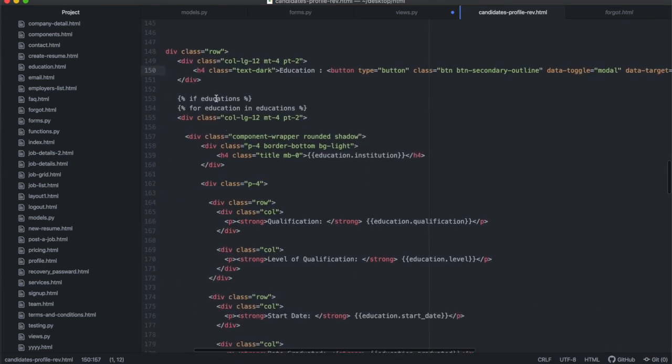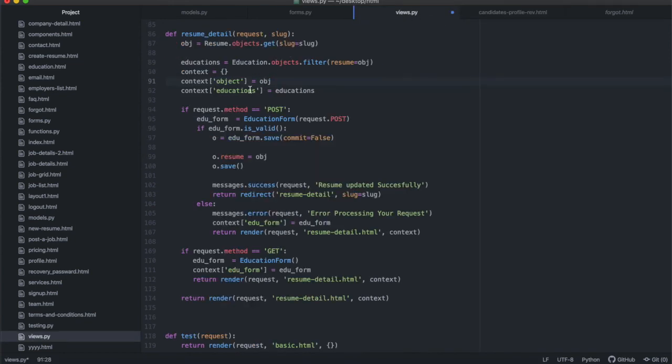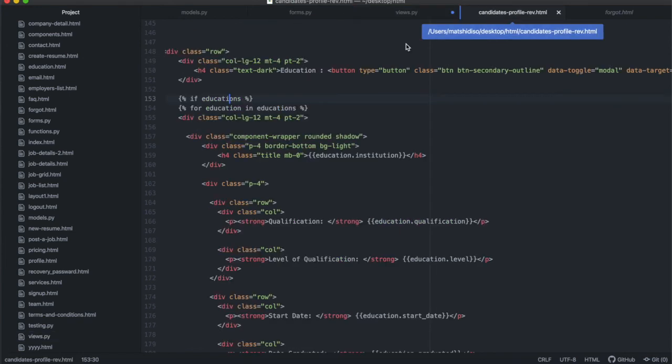Just underneath the button, I have some Python code. The first thing is I want to check if educations. What this will do is check if there is anything inside the educations context, if it exists. The educations context is going to be a list, and remember, if nothing gets pulled out of there, it will be an empty list. If it's an empty list, this whole thing will not display.